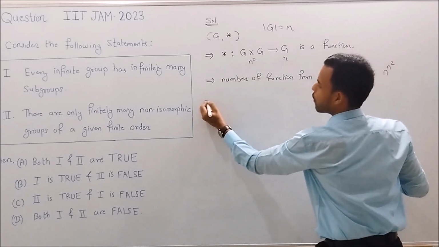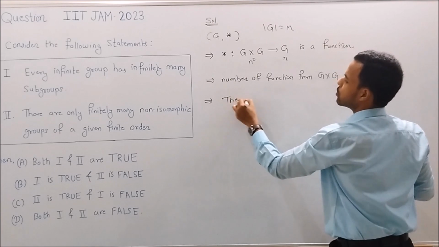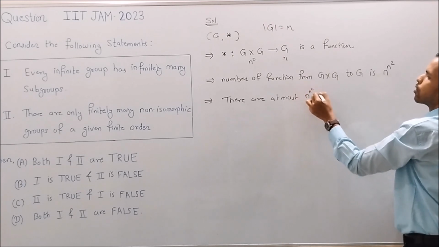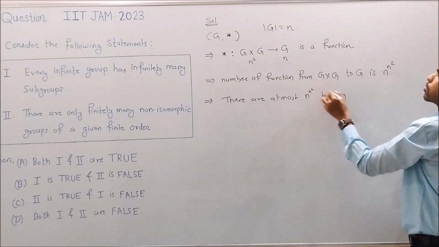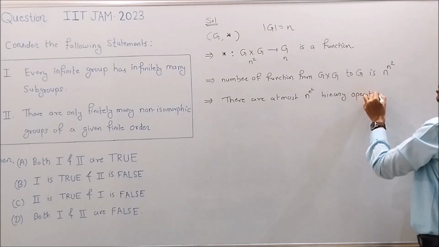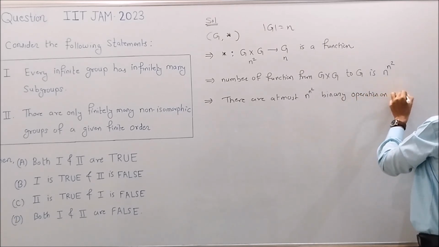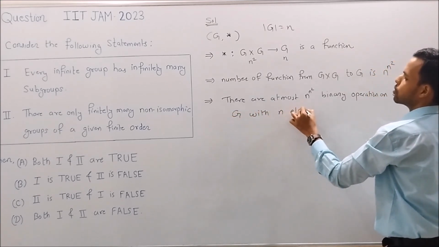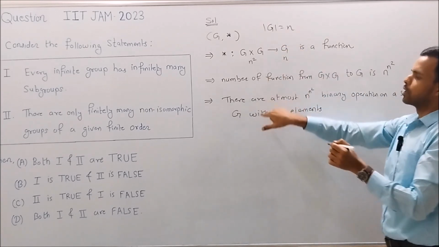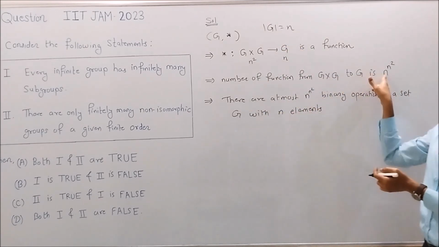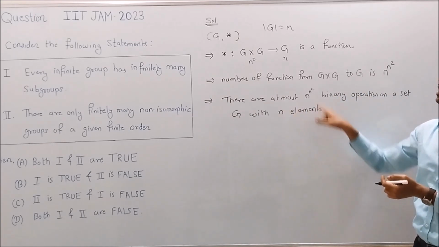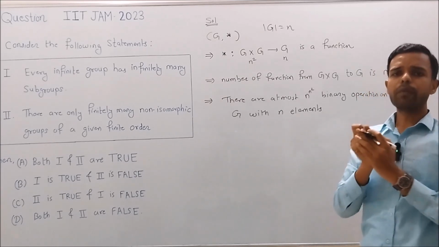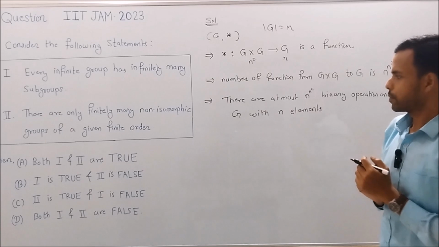So from here we have, there are at most n to the power n square binary operations on a set G with n elements, since G has n elements. So if the set G has n elements, then there are at most n to the power n square binary operations on G.